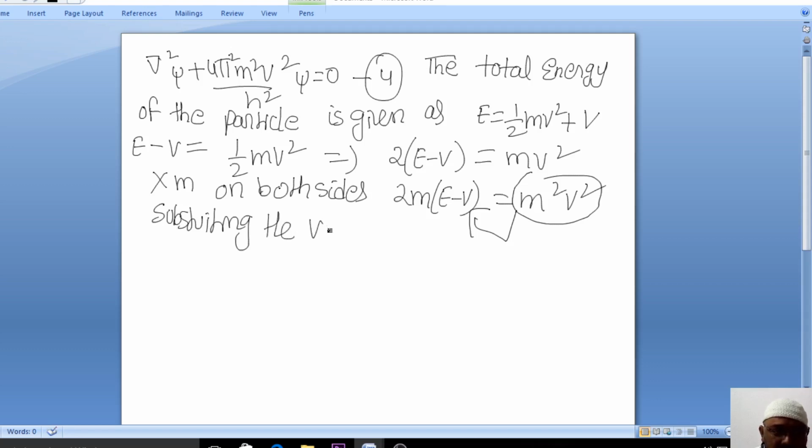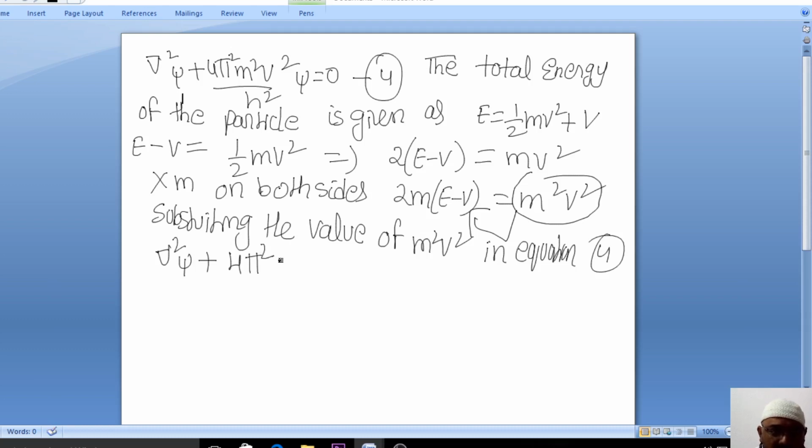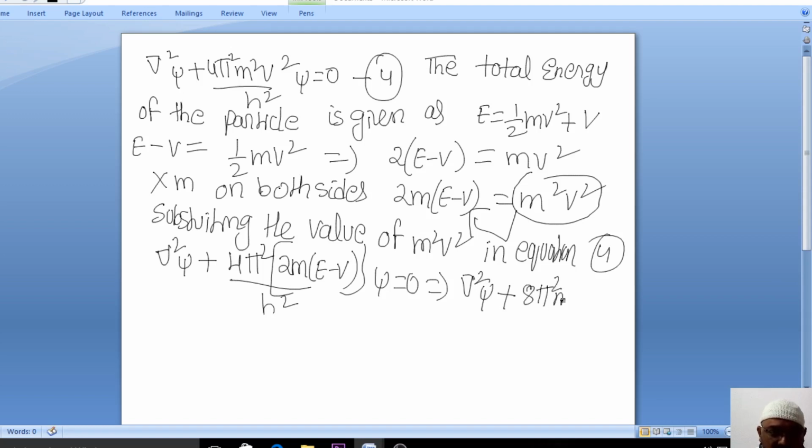the value of m square v square in equation 4. So what will it be? Del square psi plus 4 pi square into 2m into E minus V by h square into psi is equal to 0, which implies del square psi plus 8 pi square m by h square into E minus V into psi is equal to 0.